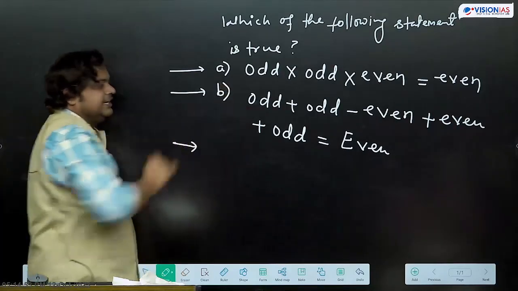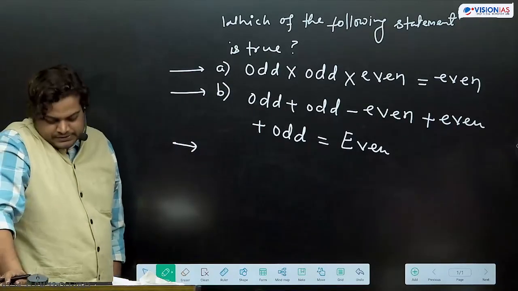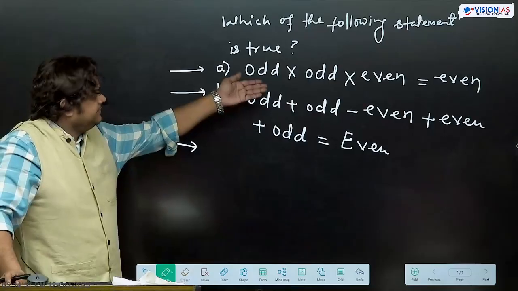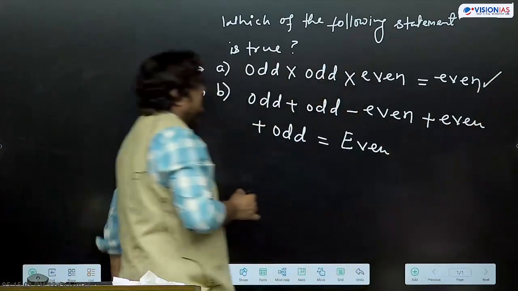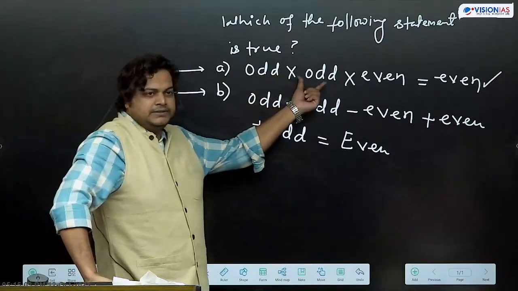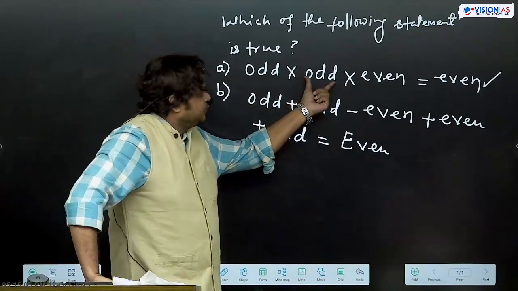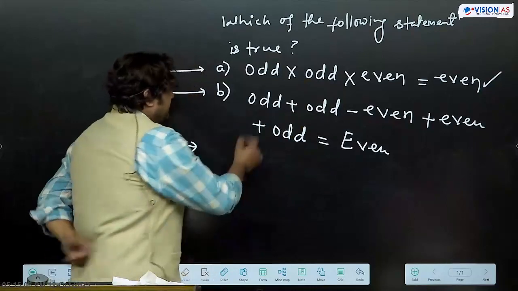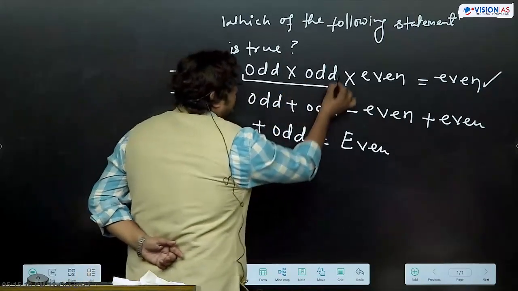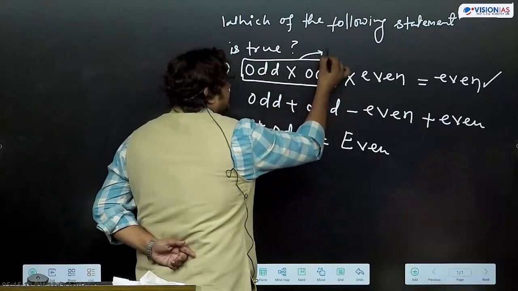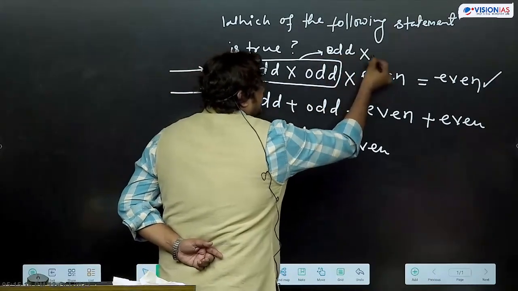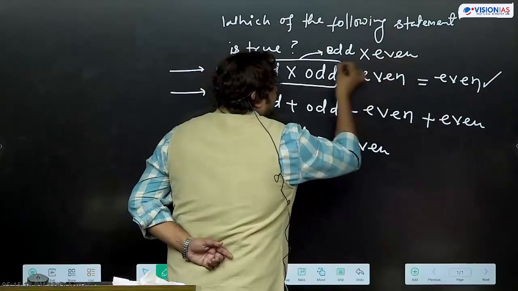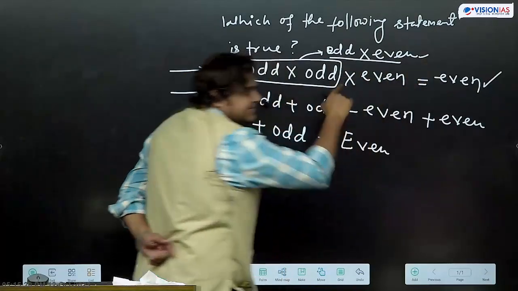First statement is correct. How is it correct? Odd into odd, we are going to multiply. Odd into odd, what are we getting? Odd number. Odd we are multiplying with even number. So what are we getting? Even number. This statement is correct.